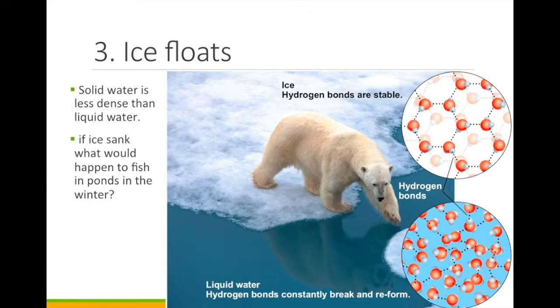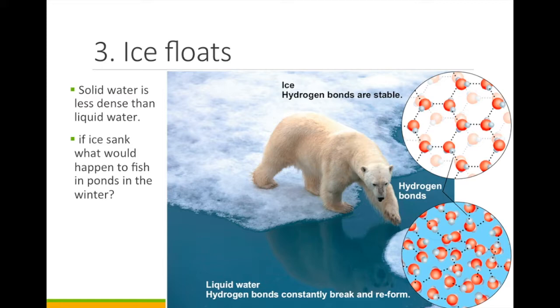Ice floats. The third property of water is that it is less dense as a solid. Every other compound is more dense as a solid. Water is less dense because of the hydrogen bonds. Density is the number of something per unit area.